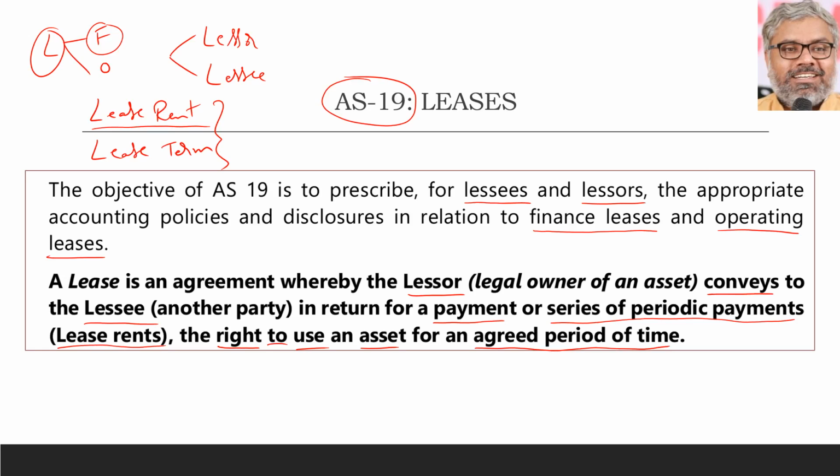Then only we will understand what is a finance lease, and naturally whatever is not a finance lease becomes an operating lease. AS 19 prescribes how to identify a finance lease only. Operating lease separately need not be defined. Whichever lease is not a finance lease automatically becomes an operating lease. And we will discuss what constitutes a finance lease in this discussion about AS 19 as well.